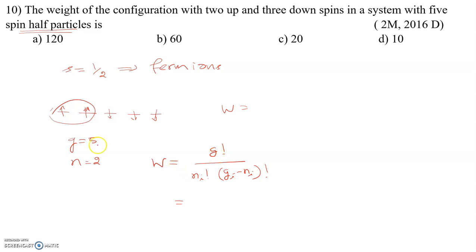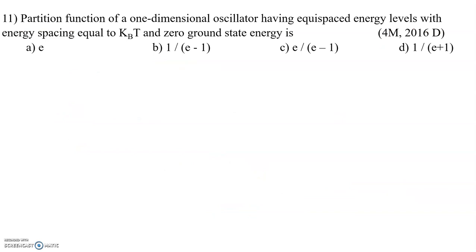And what is G here? G value is 5. So 5 factorial divided by, what is N? N is 2 factorial, and 5 minus 2 is 3 factorial. We can write 5 factorial as 5 into 4 into 3 factorial, divided by 2 factorial, which can be written as 2 into 1, into 3 factorial, you keep it as such. The 3 factorials cancel each other, and 2 2's are 4, so 5 into 2 is 10. So the weight of this configuration is 10, so the correct option here is D, and this question appeared in 2016 December. Then see question number 11.